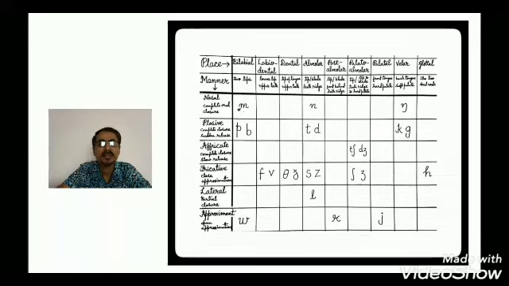These are bilabial consonants. Then we have labiodental. Labiodental means the lower lip and upper teeth are involved: f and v. Now you see that there is a difference between the f of food and the Hindi ph.